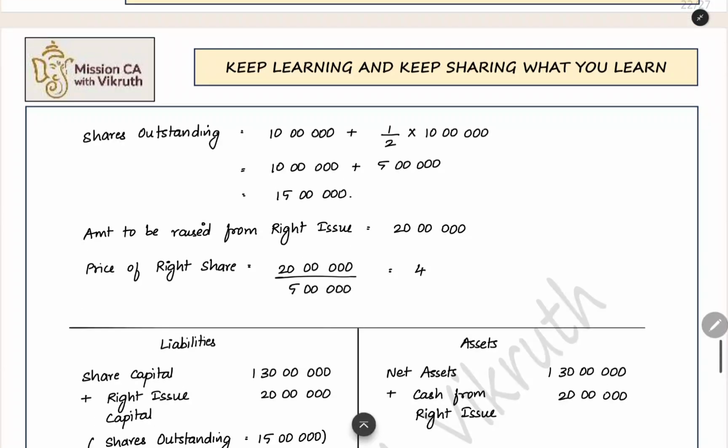Now the company decided that we want to collect 20 lakh rupees using the right issue. We want to issue a total of 5 lakh shares, and totally we want to collect 20 lakh rupees. So from 1 share, how much do we have to collect? That is what we find out by dividing. From 1 share we have to collect 4 rupees. For 1 right share, the price we have to keep is 4 rupees. So totally we will get 20 lakh rupees by issuing 5 lakh right shares.